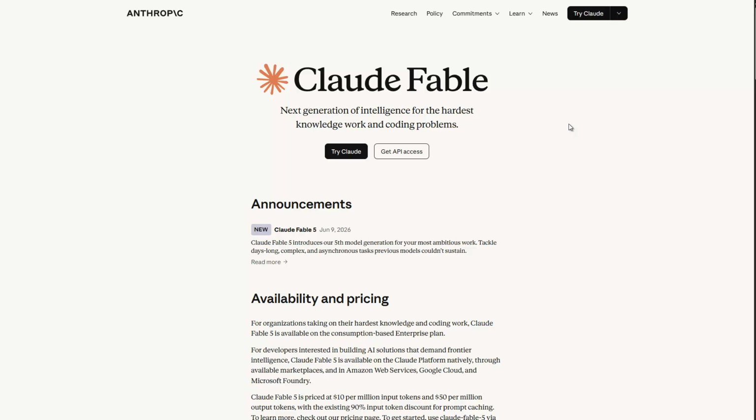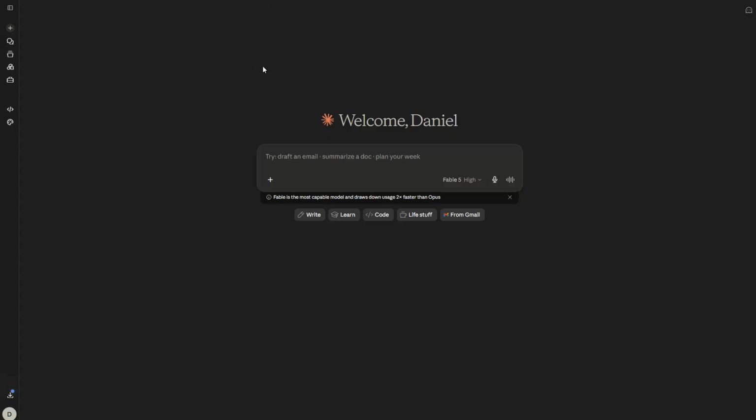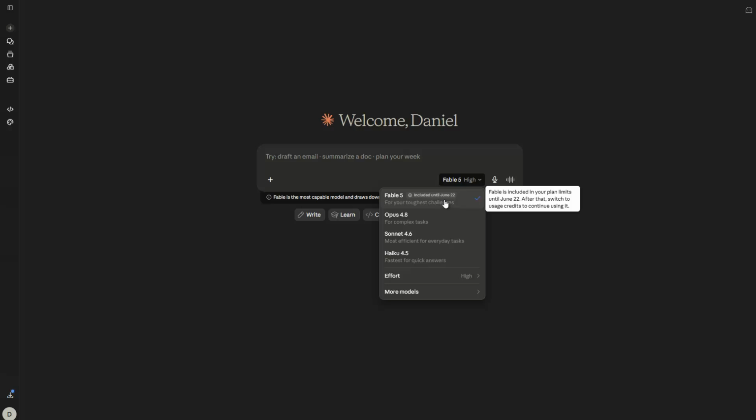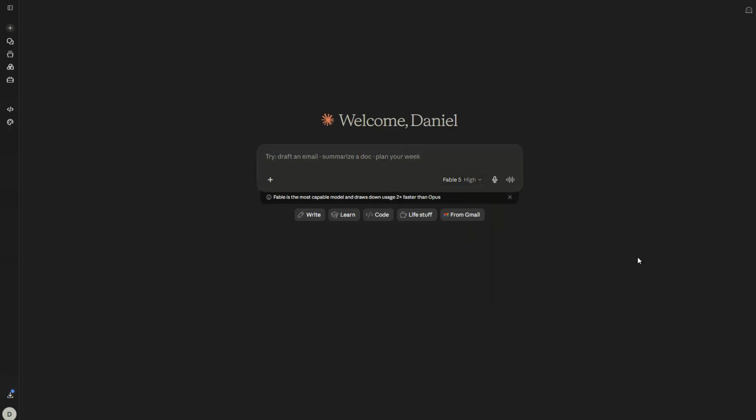If you have a Pro account, you can go to your Claude, and then switch to the Fable 5 model, which is this one here. You can already see it's available until June 22nd. Up to then you can try it out, but after that you can only use it via API. You will also see that it uses more or less double the amount of credits compared to Opus or Sonnet, even more. So be careful, because you will probably hit your limits quite fast.